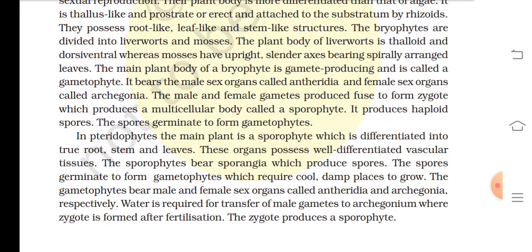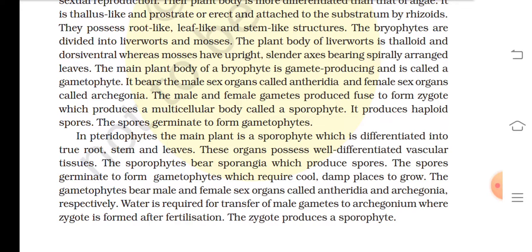The plant body of liverworts is thalloid and dorsiventral, whereas mosses have upright, slender axes bearing spirally arranged leaves. The main plant body of a bryophyte is gamete producing and is called a gametophyte.